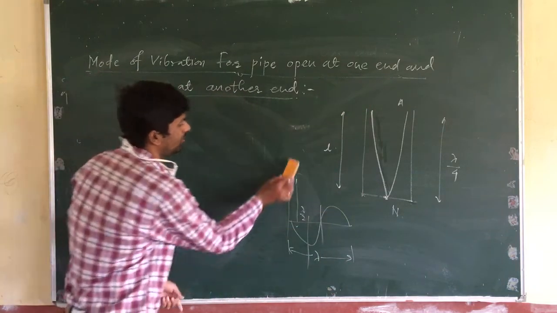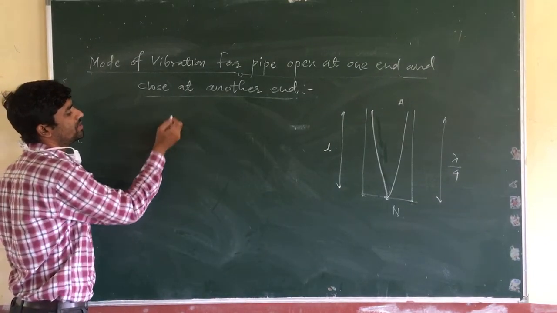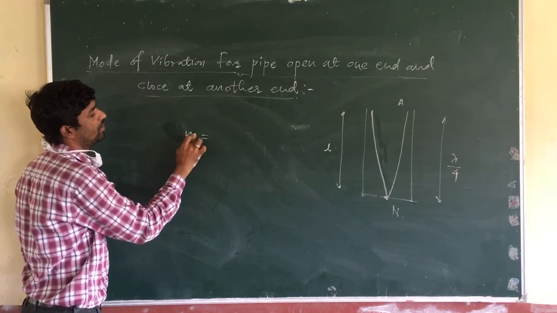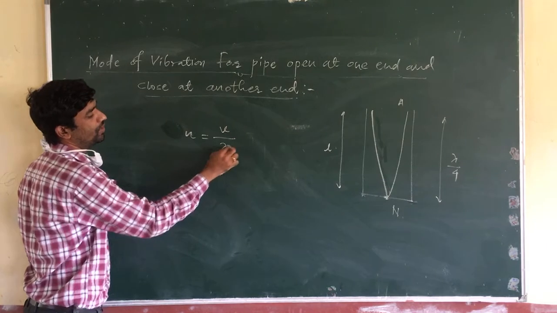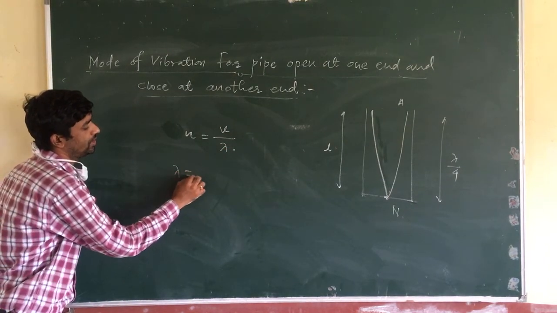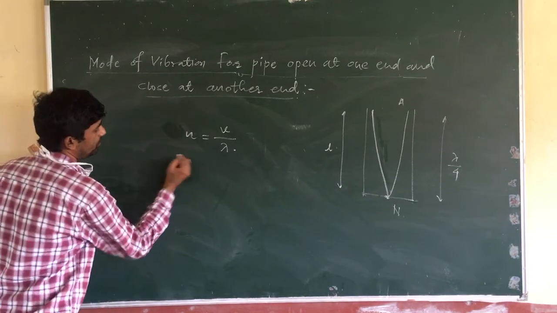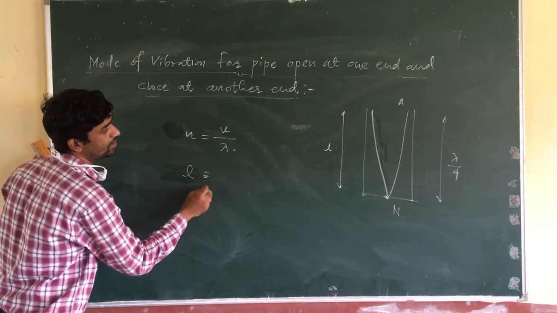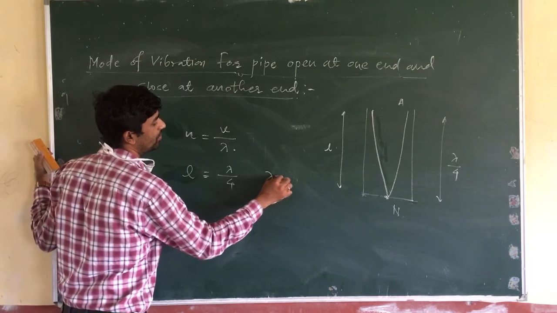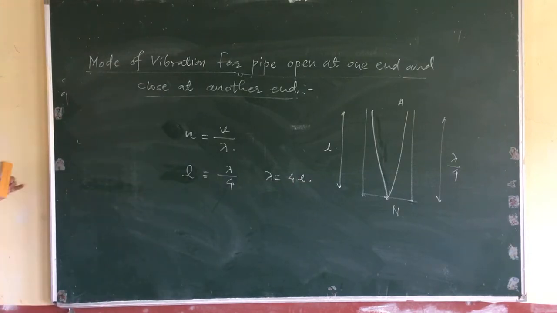So what is the frequency for this vibration? Frequency is equal to the velocity divided by wavelength. Here lambda is the wavelength. What is the length? Length is equal to lambda by 4. So from this equation, lambda is equal to 4 times the length of the pipe.